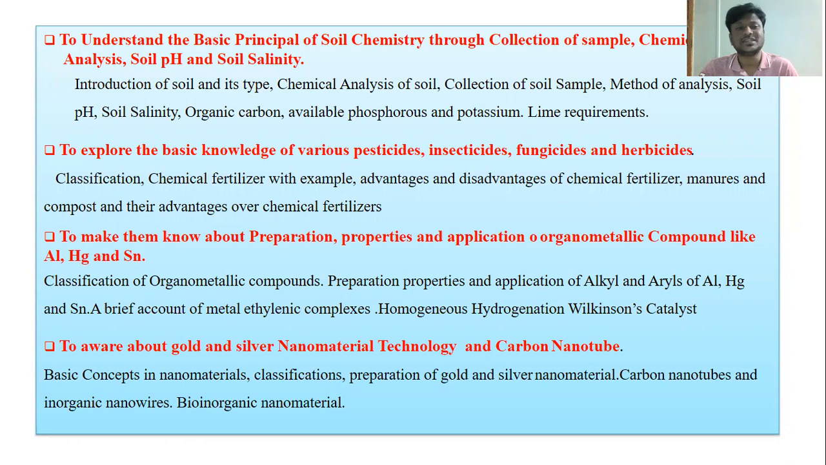Next is to understand the basic principles of soil chemistry, collection of samples, chemical analysis, soil pH and soil salinity. To cover soil chemistry, one particular unit is reserved. In that unit, the introduction of soil and its types are covered. Chemical analysis of soils, collection of soil samples, methods of collection of the soils, then pH of soil, soil salinity, organic carbon. These are the different parameters of soils that are studied.